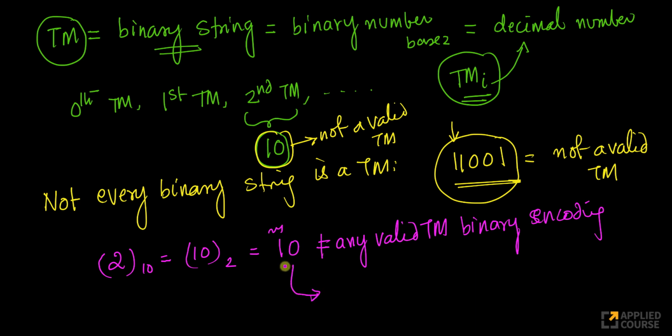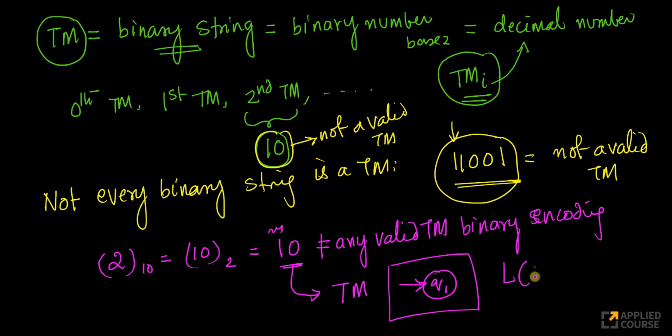I can. So what I'll do here is, if the string itself is invalid, I'll create a Turing machine with only one state and no transitions. So I'll create a Turing machine like this. No transitions, no final states. So let me write it as Q1. So this is my Turing machine. What is the language accepted by this Turing machine? The language accepted by this is the null language or the empty language. So if I ever encounter an invalid Turing machine encoding in my binary string, I can define a Turing machine for this, which is the Turing machine that accepts no words, right?